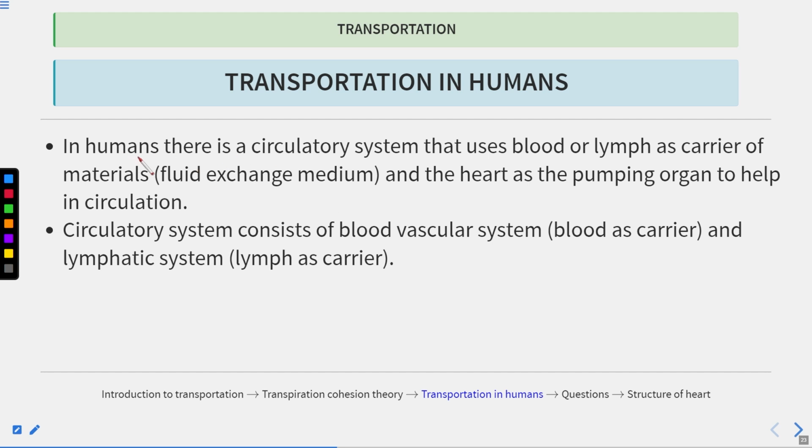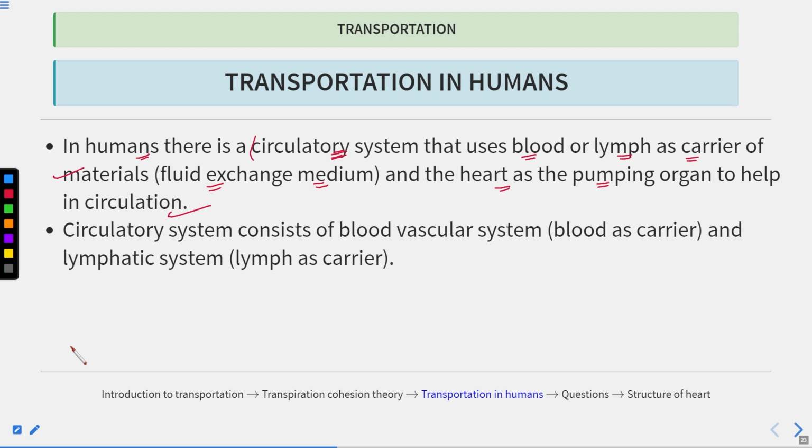So in humans, there is a circulatory system. In plants, we have the vasculature system. In humans, we have the circulatory system. This circulatory system uses blood or lymph as a carrier of materials. This carrier of materials is also known as the fluid exchange medium, and the heart acts as a pumping organ to help in circulation.